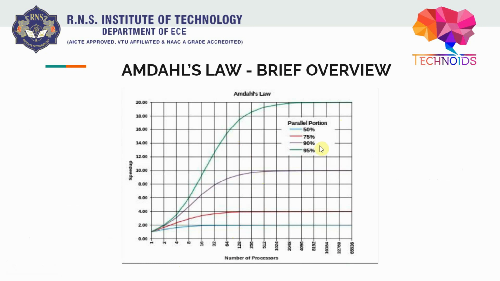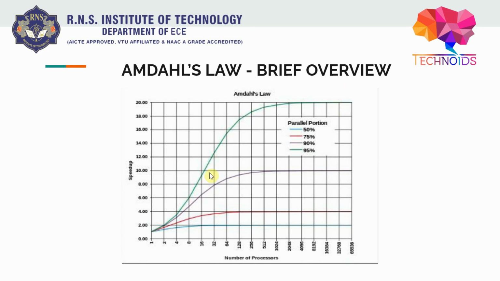I won't go into detail on what this law is. You can go to Wikipedia and search that. That is a bit complex. It includes computation and latency and all that. So I won't go into much depth, and I personally don't think you need that much detail to understand parallel programming in Python. I'll just give you the basic idea of what he is trying to say.